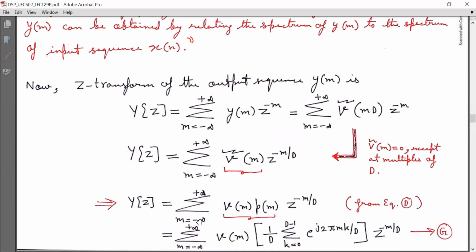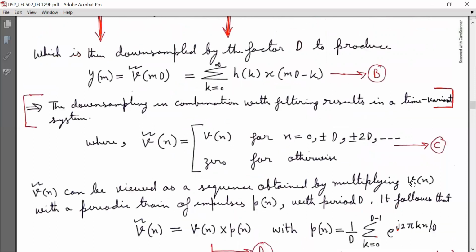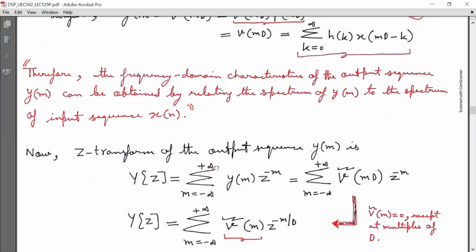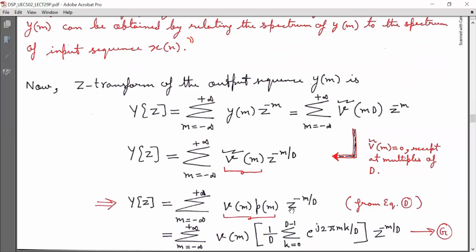Yz is equal to summation m running from minus infinity to infinity Vm into Pm. That is, we can view it as Y bar m is equal to Vm into Pm. Here z raised to minus m by d from equation D. Look at equation D. This is equation D, that V bar n is equal to Vn into Pn. So I can write it as Vm into Pm z raised to minus m by d from equation D. Now I will substitute. We know that Pm is a periodic train of unit amplitude impulses.